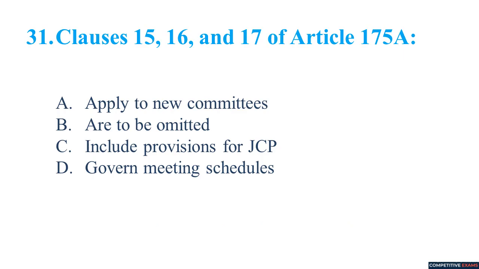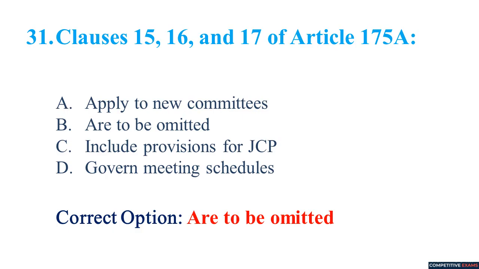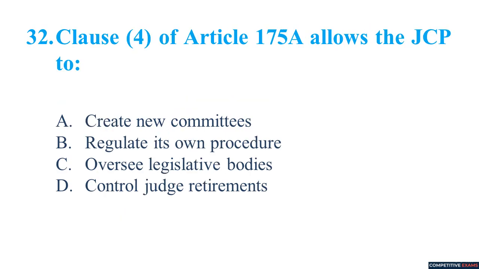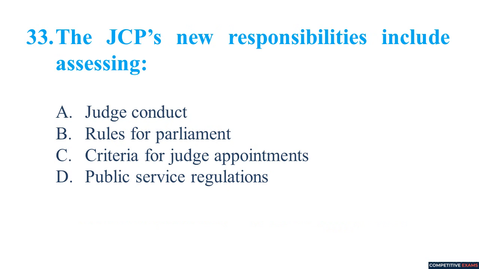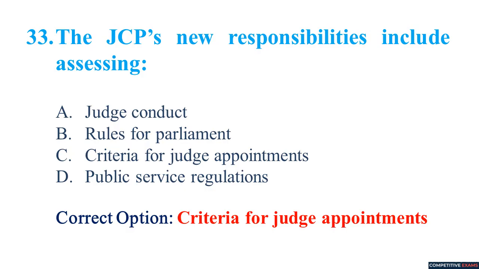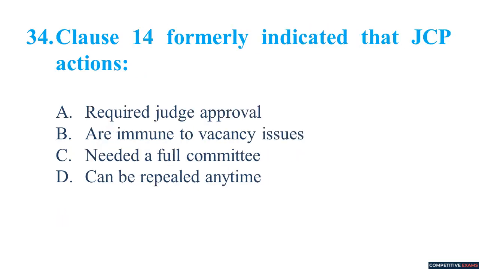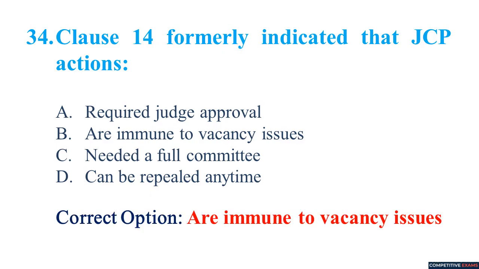Clause 15, 16 and 17 of Article 175A are to be omitted. Clause 4 of Article 175A allows the JCP, JCP means Judicial Commission of Pakistan, to regulate its own procedures. The JCP's new responsibilities include assessing criteria for judge appointments. Clause 14 formerly indicated that JCP actions are immune to vacancy issues.